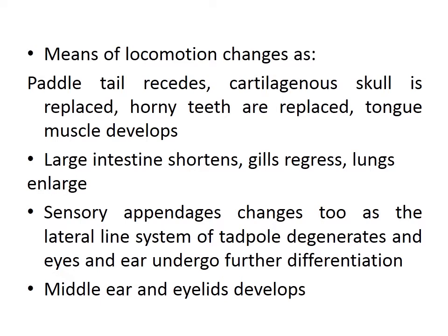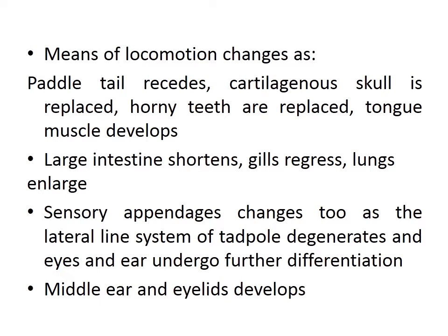The large intestine shortens because the adult is a completely carnivorous form. The gills, which are a characteristic feature of the tadpole, undergo regression and are lost.